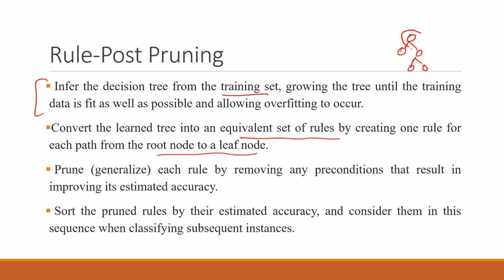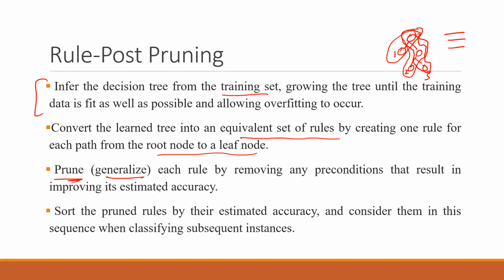So you will make one rule for this path, another rule for this path, and a third rule for this path. So for every leaf node, let's say this is leaf node 1, this is node 2, this is leaf node 3, you will have three rules. So this is a set of rules that will help us get the work done. Prune or generalize each rule by removing any preconditions that result in the improving of its estimated accuracy.